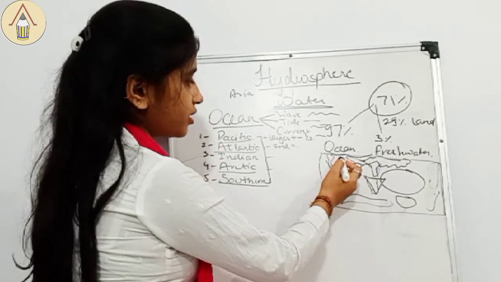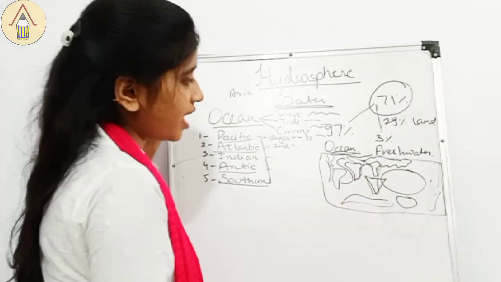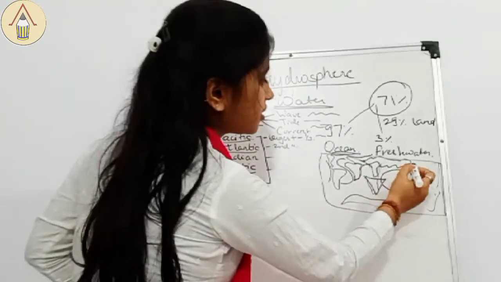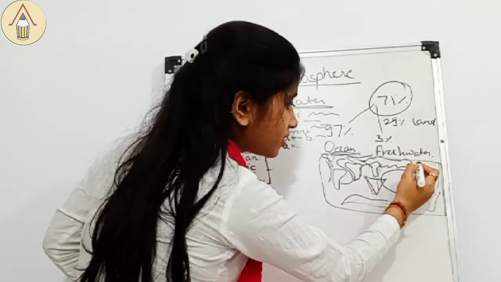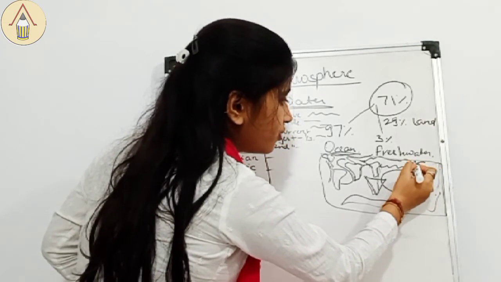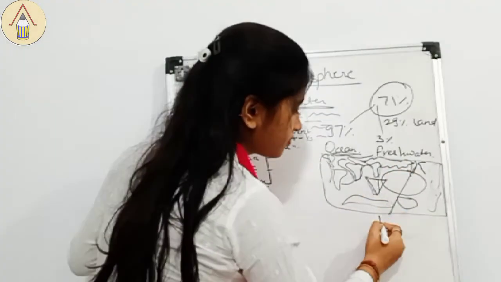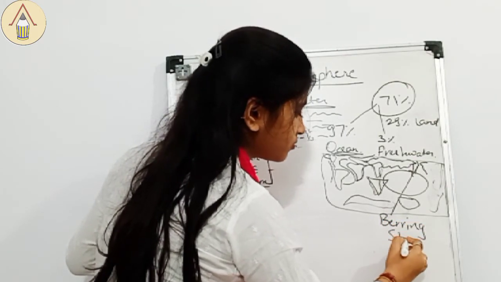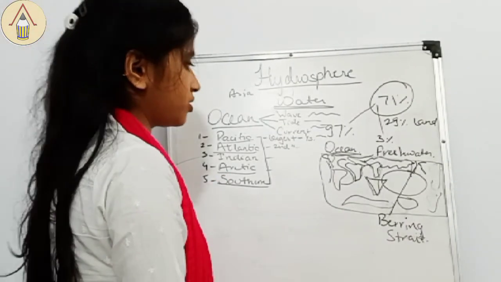Okay. So Arctic Ocean, it surrounds the Arctic point, Arctic Circle, and comes in contact with the North Pole. Also, it comes in contact with Pacific Ocean. Like here, there is North America. Here North America and Asia have a little opening in between, which connects Pacific Ocean to Arctic Ocean, which is known as Bering Strait.